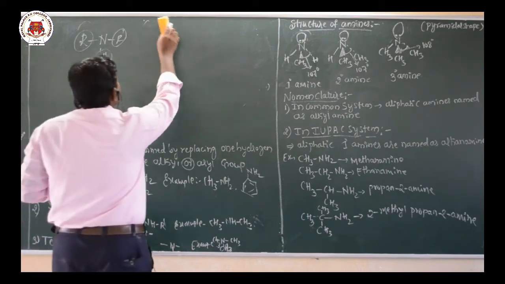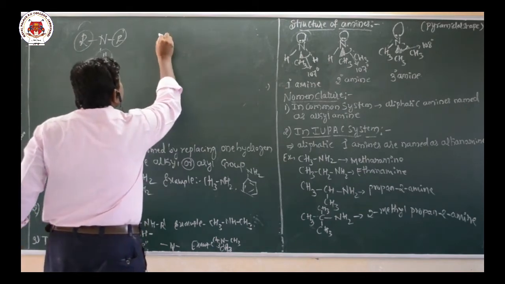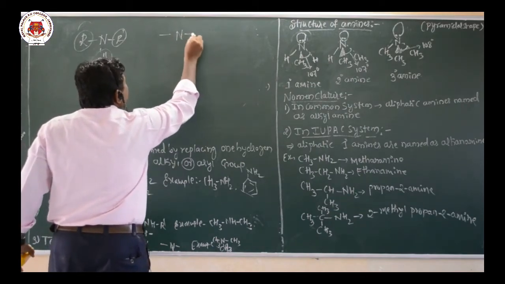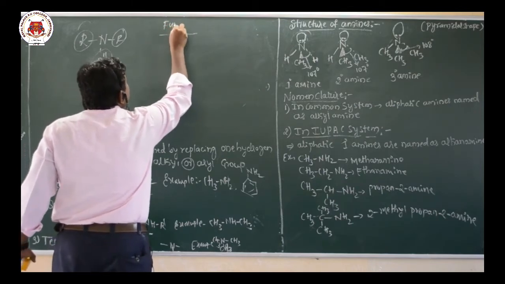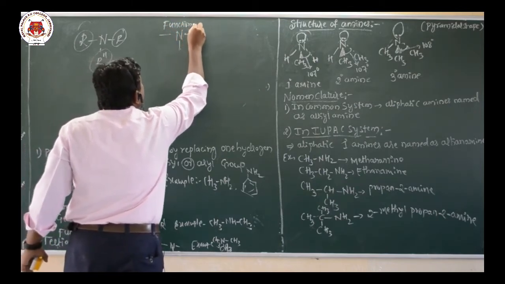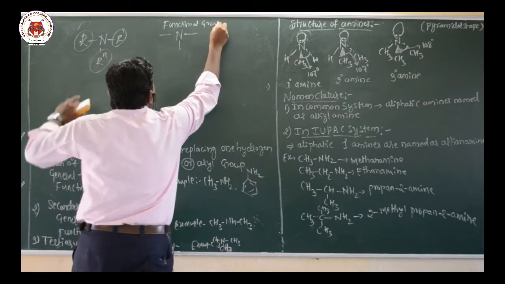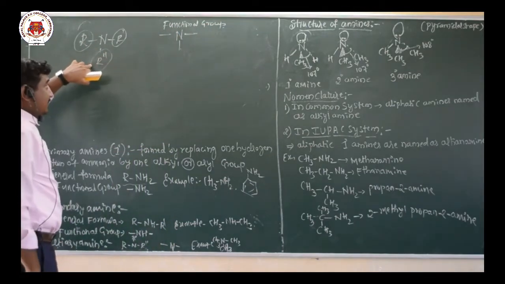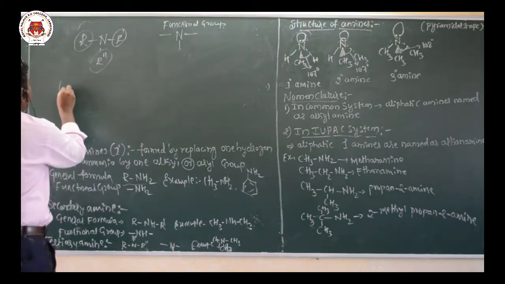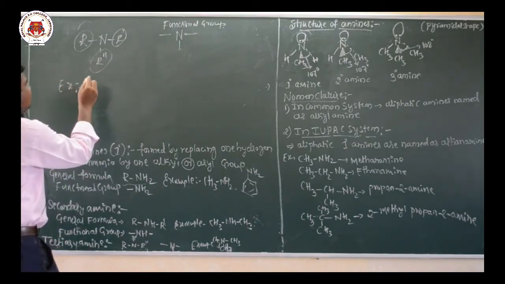Now the functional group present in tertiary amine means there is no hydrogen on the nitrogen, hence this is the functional group of the tertiary amine. And this is the general formula for the tertiary amine. Now an example: trimethylamine.